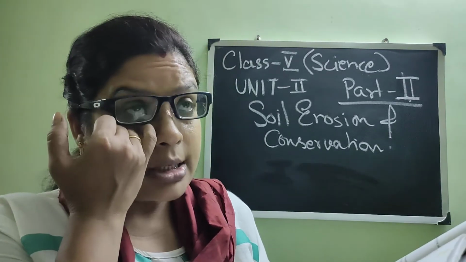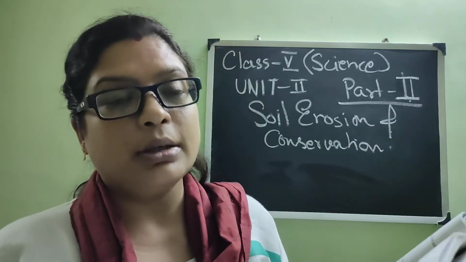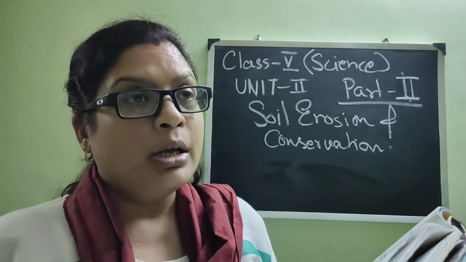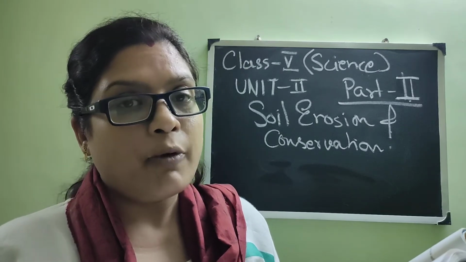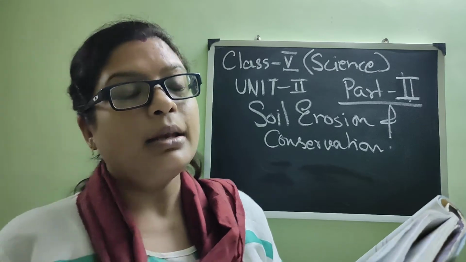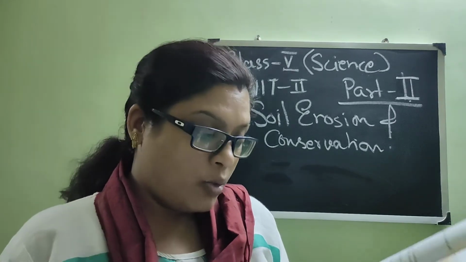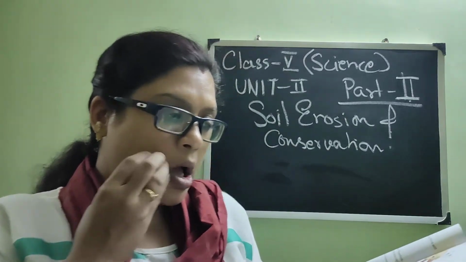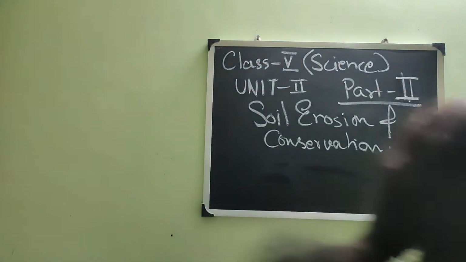So in the very first class we have read the basic thing, how the soil is made up of. The top layer of the earth is called soil, and it is made up of broken rocks and dead animals and plants and their bodies, air and water. And today please open page 19. All of you, please open page 19.